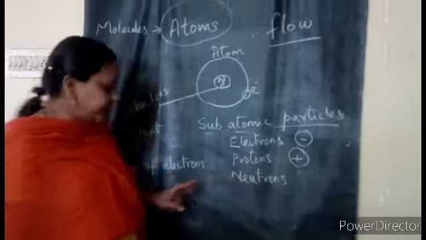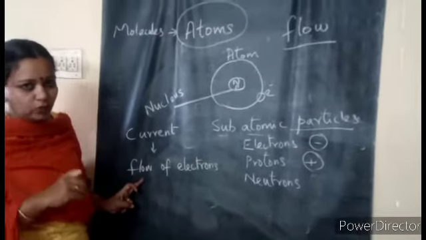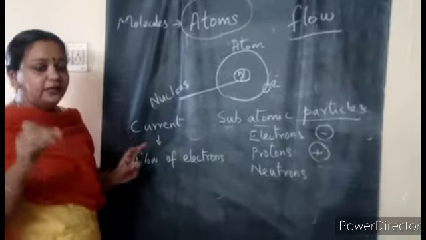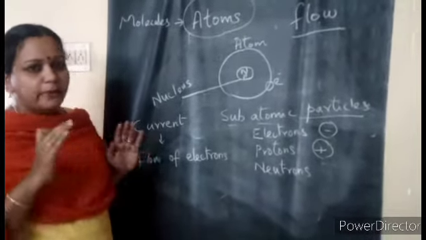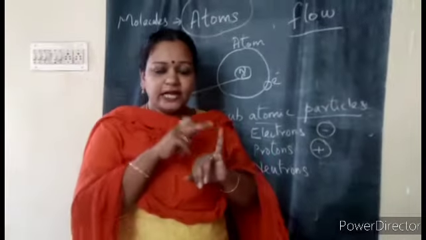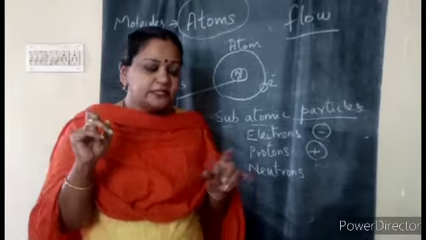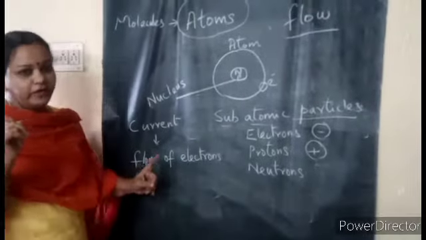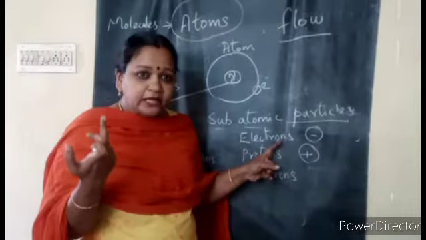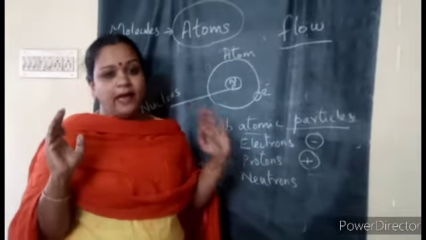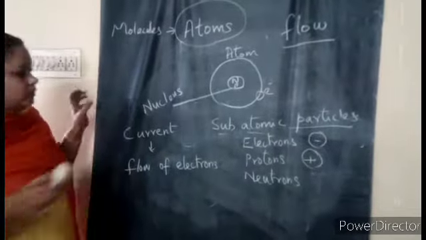Here also, what is current? Flow of electrons. To make this flow, we are going to maintain something, and that is how it will flow. That's what we are going to learn one by one. By now, static electricity and current electricity. So what is current electricity? What is current? Flow of electrons. What are electrons? They are negatively charged particles. Where are they? They are present in each and every atom. Yes, children, now we'll move on to our electric current chapter.